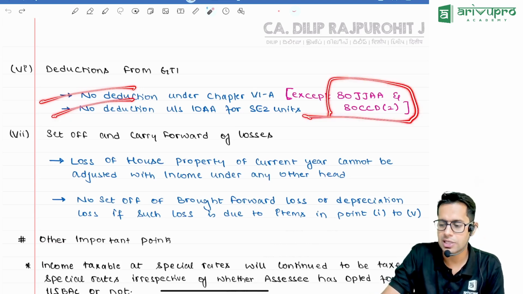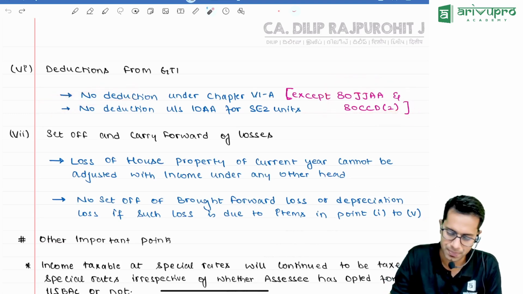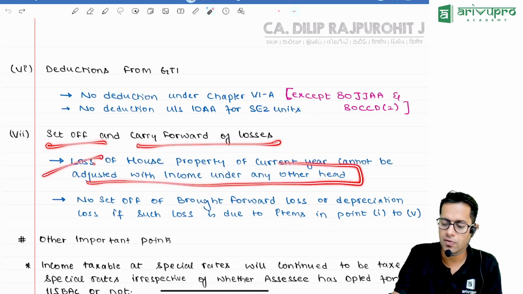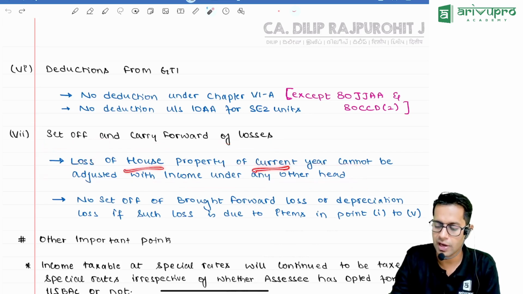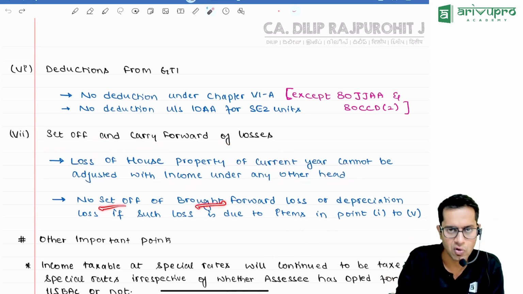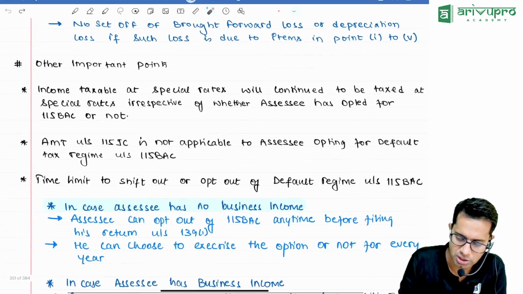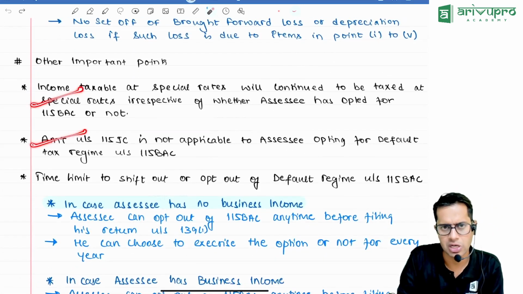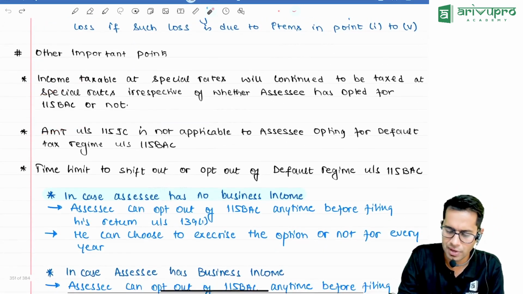Under the deductions chapter, only 2 types of deductions will be allowed. Set off and carry forward of losses: losses of the current year from house property cannot be adjusted with income of any other heads. Then no set off of brought forward losses if the losses are because of the above reasons. And special rate income will be taxable at special rates. AMT provision shall not apply if a person is following 115BAC.